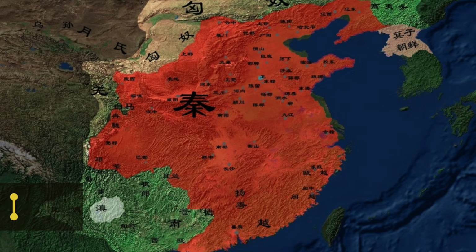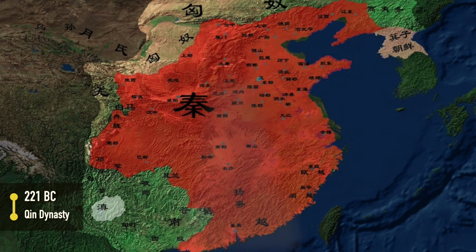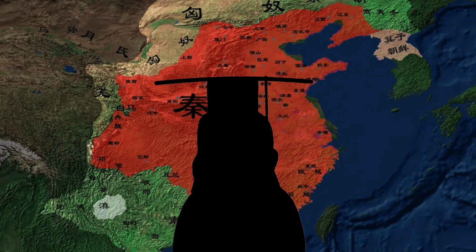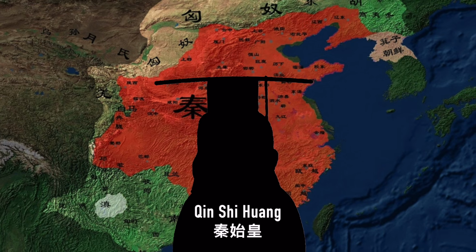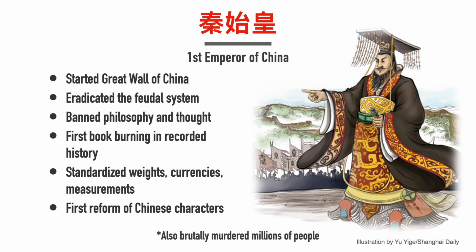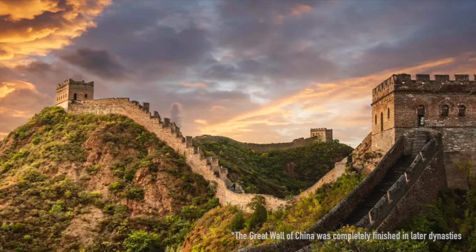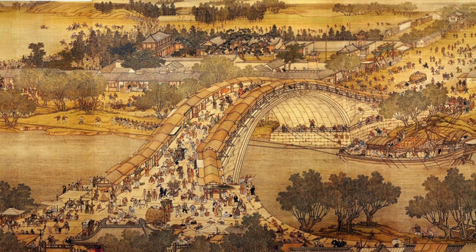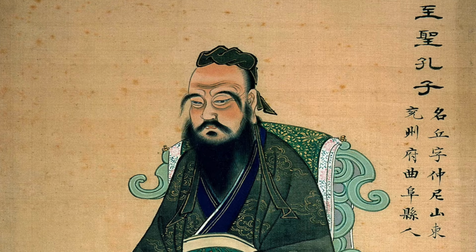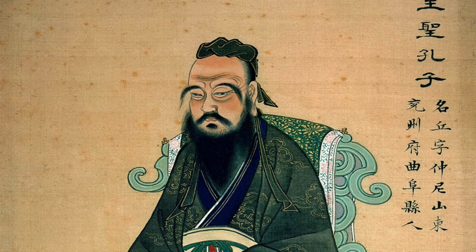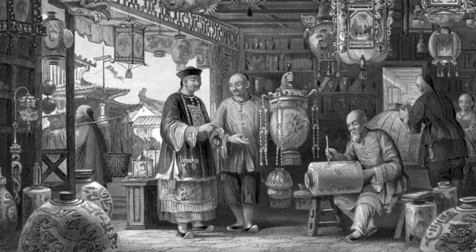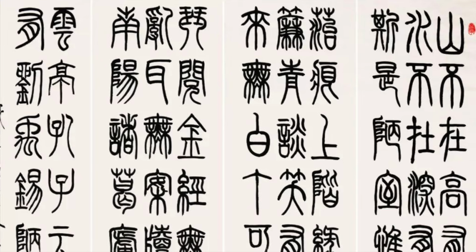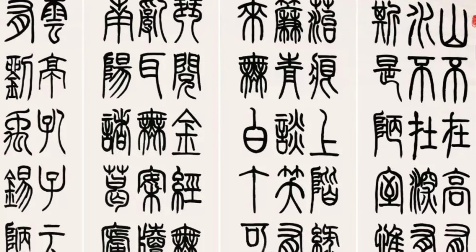In the year 221 BC, a powerful and ruthless leader had united China under his rule. His name was Qin Shi Huang. Proclaiming himself the first emperor of China, Qin Shi Huang took extreme measures to cement his control over the Middle Kingdom. This included building the largest man-made wall in the history of the world, eradicating the feudal system to disperse local powers, banning the thoughts of great Chinese philosophers, including Confucius, ordering the first mass book burning in recorded history, standardizing all weights, currencies, and measurements, and finally, initiating the first language reform and simplification of Chinese characters.